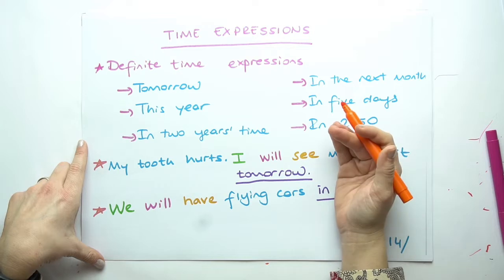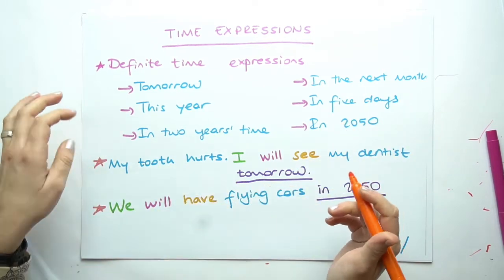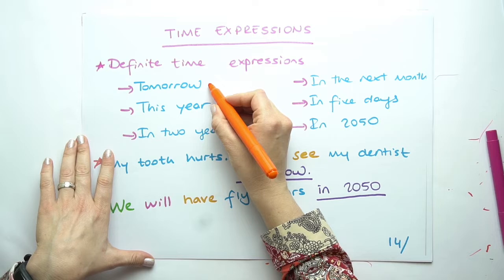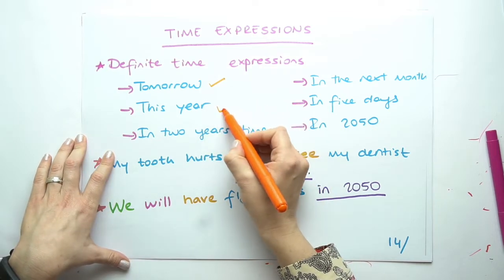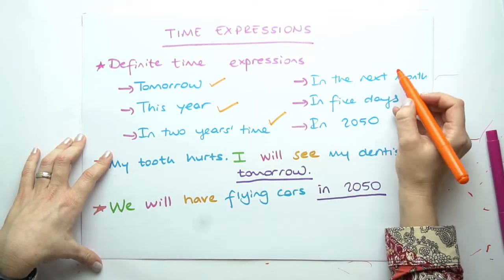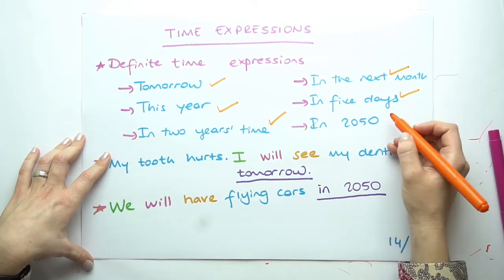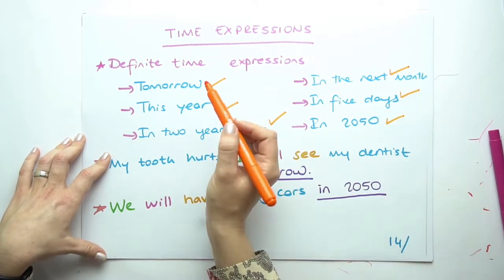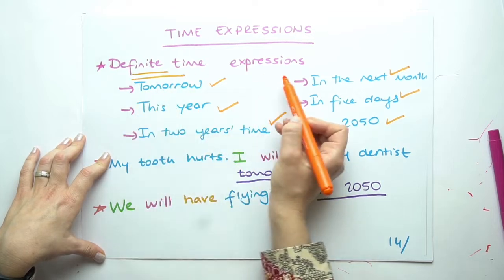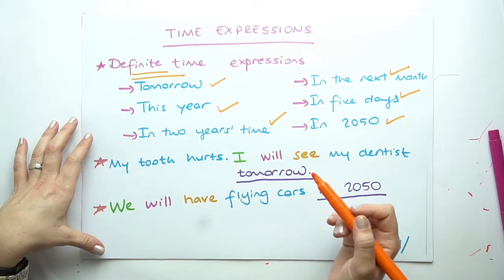Now, time expressions. What are the time expressions that we see for future? These might be tomorrow, or this year, or in 2 years' time, or in the next month, or in 5 days, or in 2050. These are definite time expressions that we use with will or all future tenses.